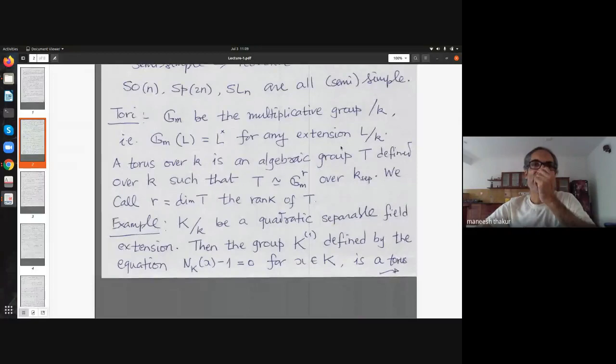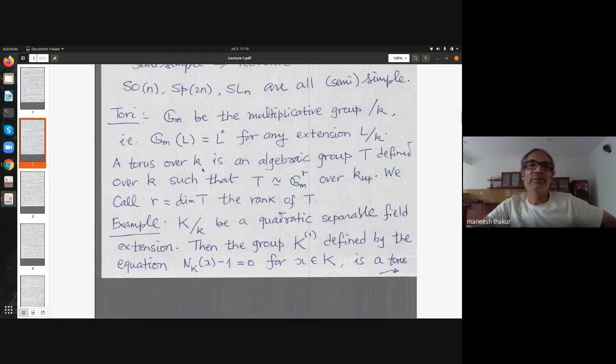Next notion is that of a torus. So if you studied a little bit of algebraic groups, you would have encountered this group called the multiplicative group, G_m, defined over a field K. And that's characterized by what it does to field extensions of K. So if you think of it as a functor of points, as a variety, you can think of varieties on occasions as functors of points, as long as affine varieties are concerned. Then as a functor of points, it takes a field extension and gives you the group of invertible elements in that extension. So that is the functor we are talking about.